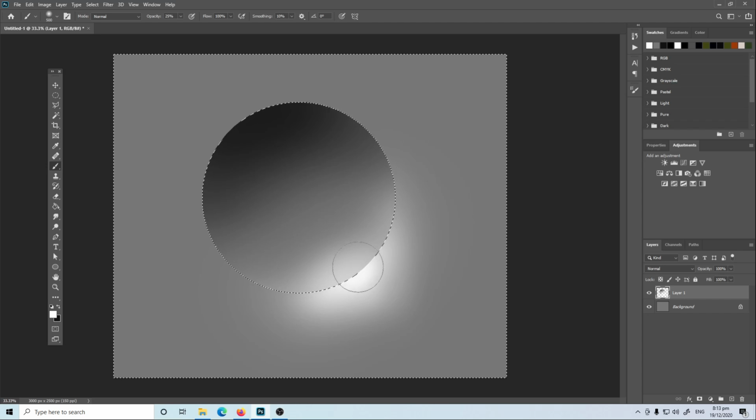If you want to go on the inside, again, use the inverse or press Ctrl Shift I. Then after that, you need to create a small circle or just paint on the upper left of this darker portion of this circle. You can increase the opacity.